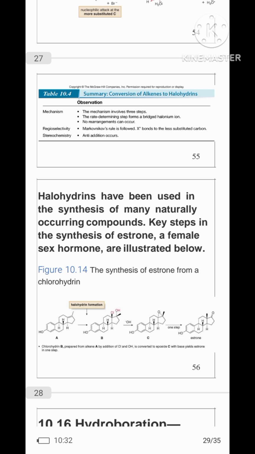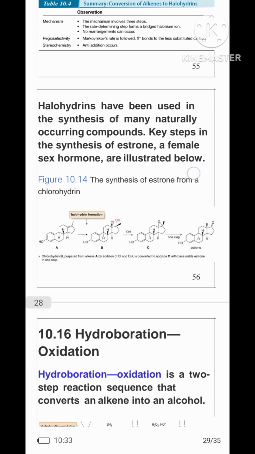Halohydrins have been used in the synthesis of many naturally occurring compounds. Key steps in the synthesis of estrone, a female sex hormone, are illustrated below.